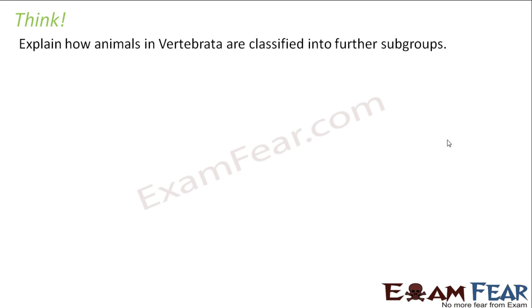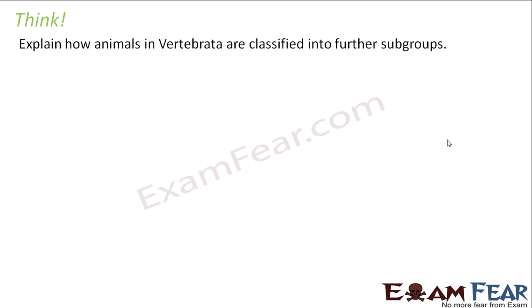Let us have another question to think upon. Explain how animals in vertebrata are classified into further subgroups. So again, this is asking you to find out the basis of subclassification in vertebrates. As I told you, what were vertebrates? Vertebrates are those chordates who have a notochord. Along with the notochord, they have a dorsal nerve cord, which later develops into a brain and a spinal cord.